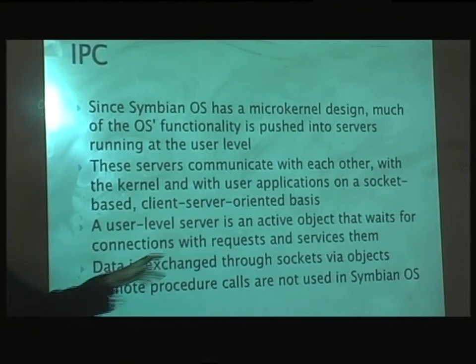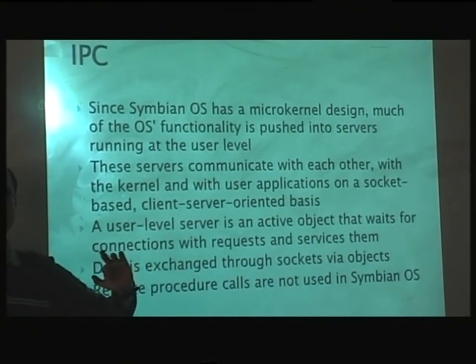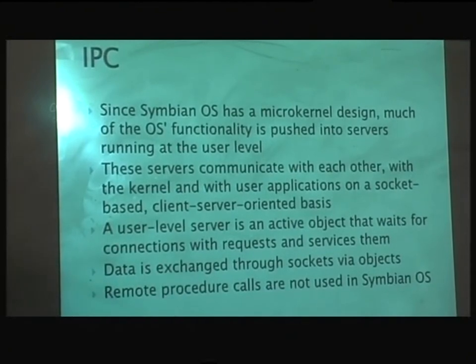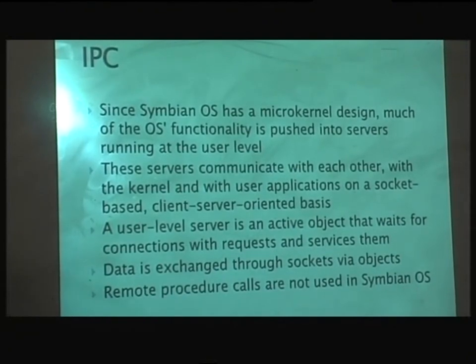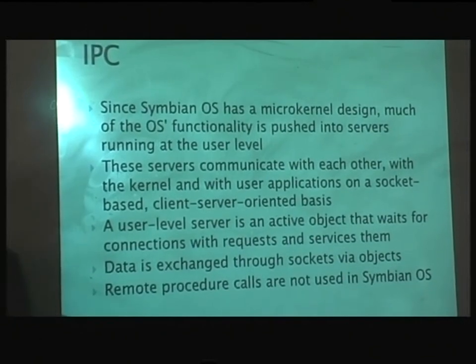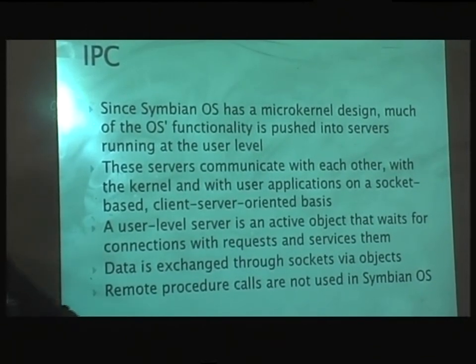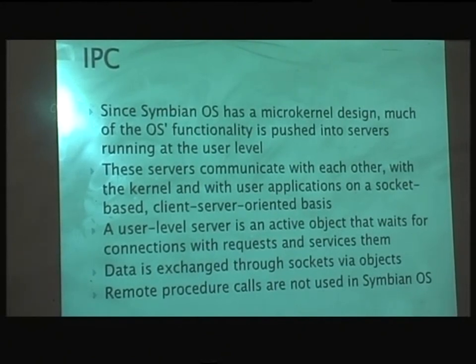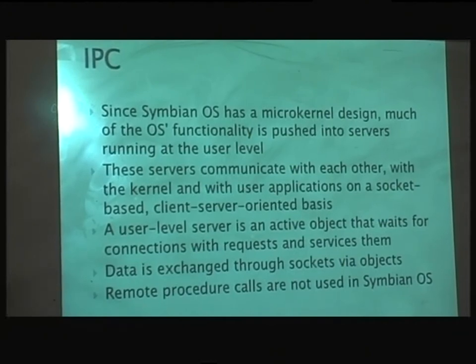The same thing could happen here, but because of the active objects, the server is running only when there is an event, and the event is a connection from a client. Whenever the client wants to talk to a server, only then will the operating system schedule this server, and the server will then service the request from the client, and then again it goes back to idle. Idle as in it will go back to the wait mode, right? And the operating system will not schedule it again and again if there is no client request.